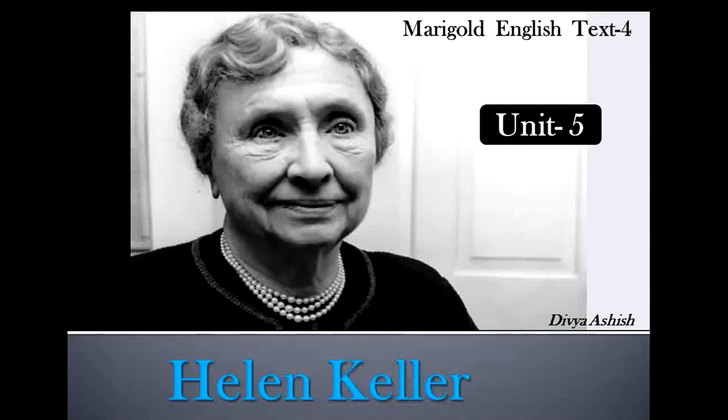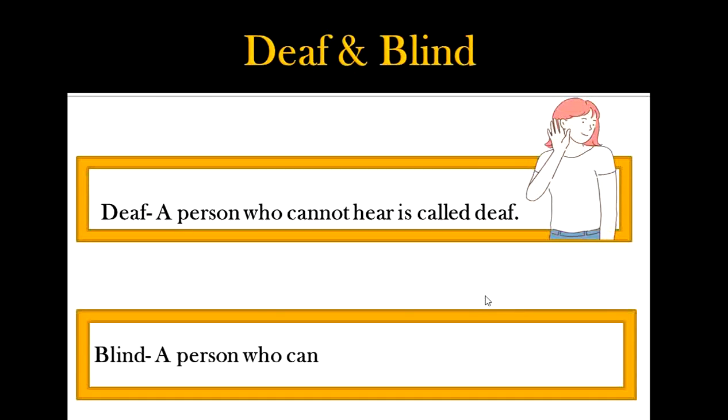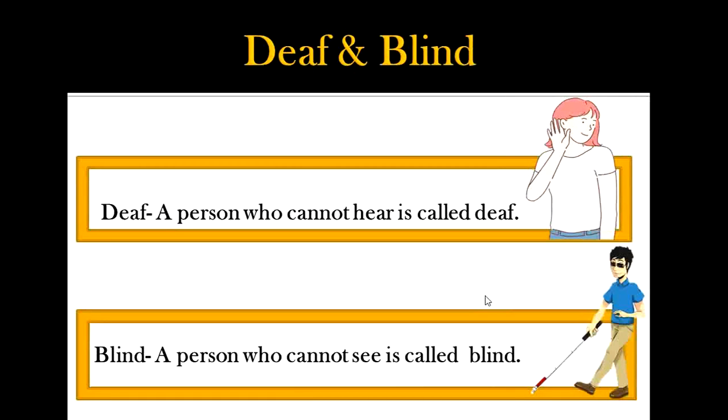Helen Keller was born in the year 1880 and she passed away in 1968. Children, your understanding of the lesson will not be complete unless you know the meaning of the words deaf and blind. The word deaf refers to a person who cannot hear, and the word blind refers to a person who cannot see. Helen Keller was deaf and blind.